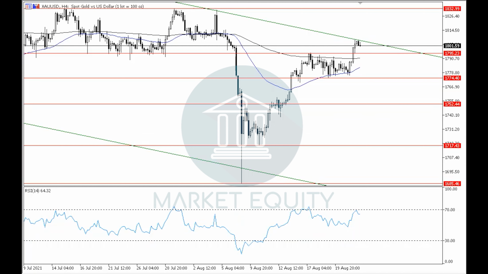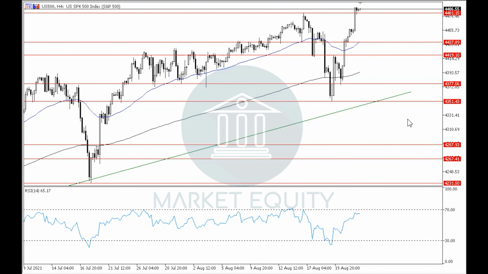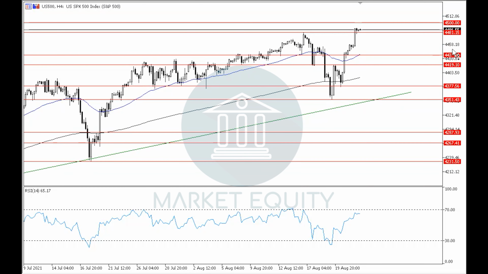Let's move on to the US 500 index. In the previous videos, we said that the index has formed a downtrend while moving in a downwards correctional movement, and recently the index returned to its uptrend in the 4 hour time frame and broke upwards through the last peak that it has formed in the uptrend, which was around level 4480, which, by holding above it, will support the continuity of the uptrend in the 4 hour time frame, as well as the targeting of around level 4500 as a primary target in the uptrend.